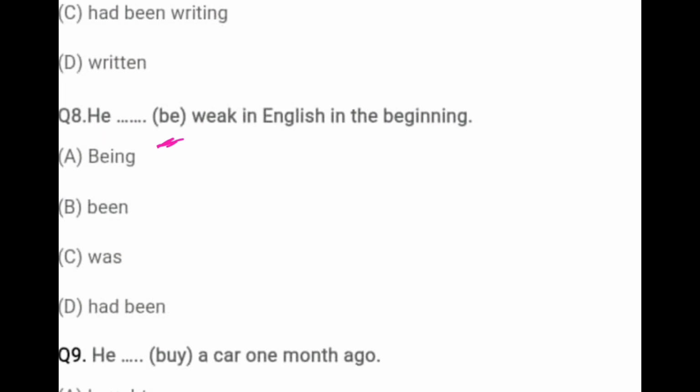But here you have to see that we are talking about the past time, that is in the beginning. It means he was weak in English in the beginning, but at that time he is not weak. So you have to write the past option that is was. So right option is was. He was weak in English in the beginning.